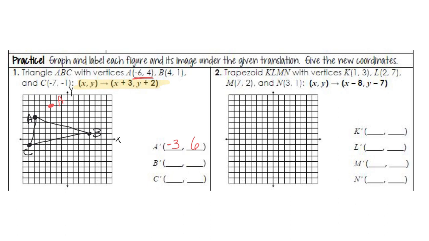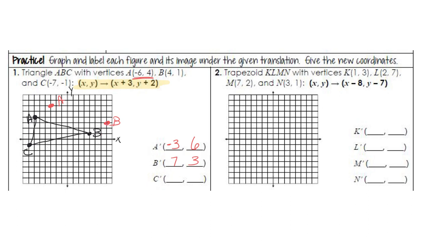That is my new B coordinate. Let's check: 4 plus 3 is 7, and 1 plus 2 is 3. Here's my origin: 1, 2, 3, 4, 5, 6, 7, that's correct, and 1, 2, 3 up. That's correct.